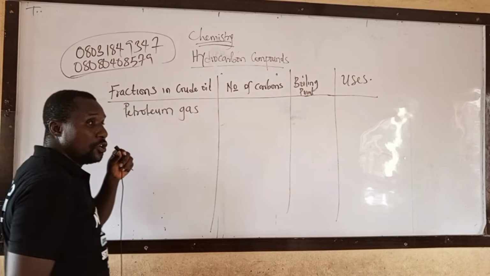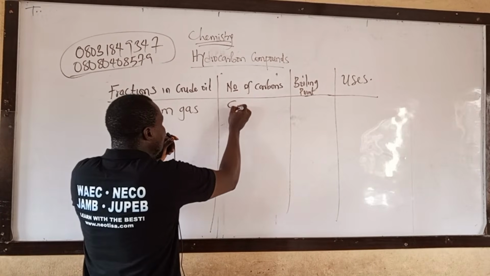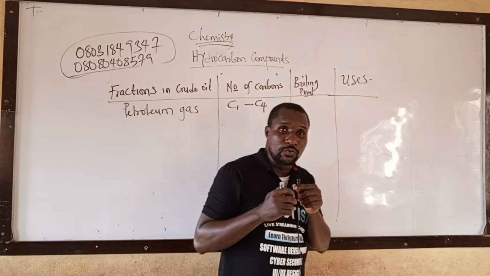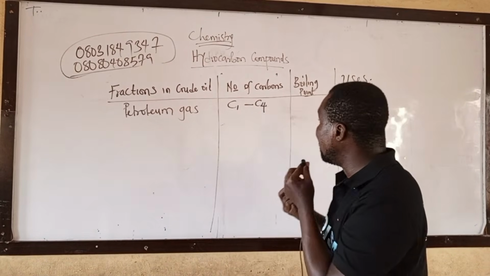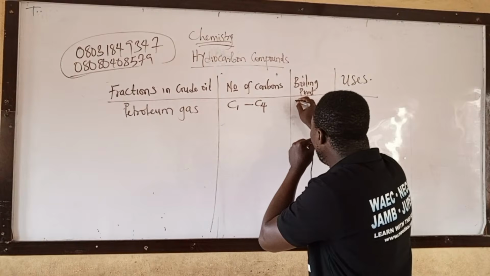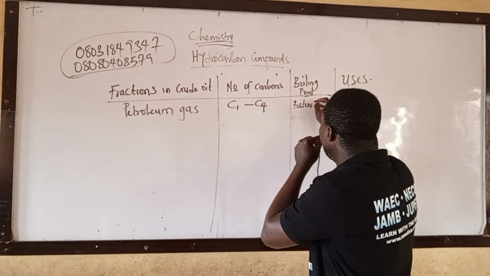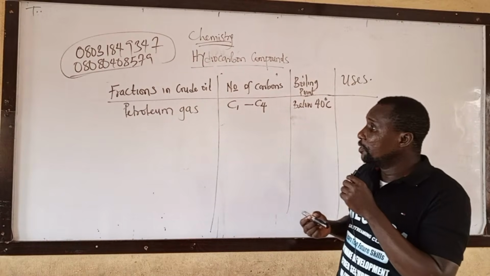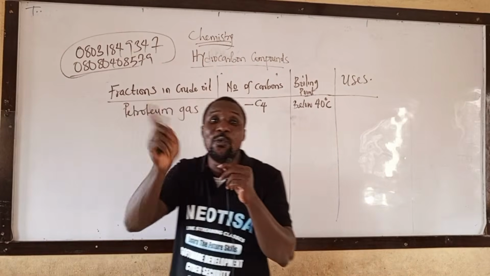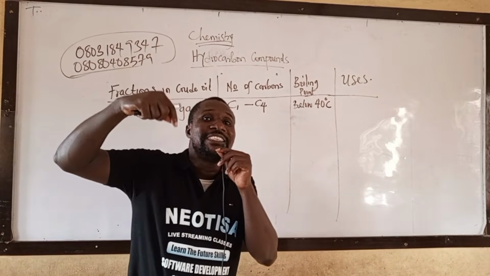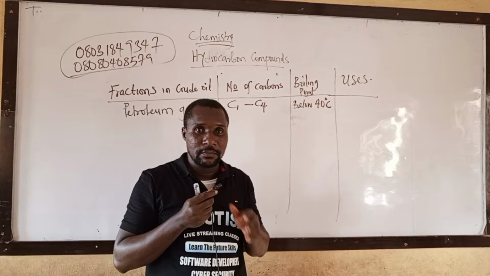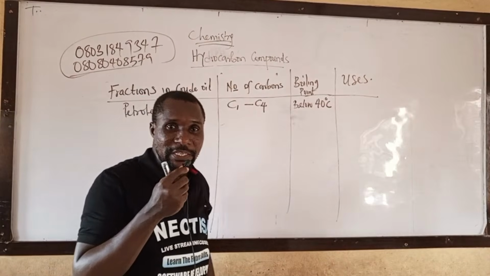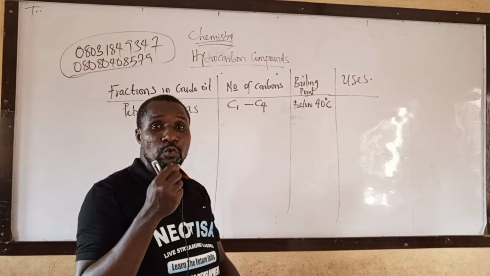The first one is petroleum gas. The number of carbon is between 1 to 4 carbon. That is petroleum gas, and the boiling point is below 40 degrees C. That means petroleum gas has the lowest boiling point. That is why it's the first one to be obtained.